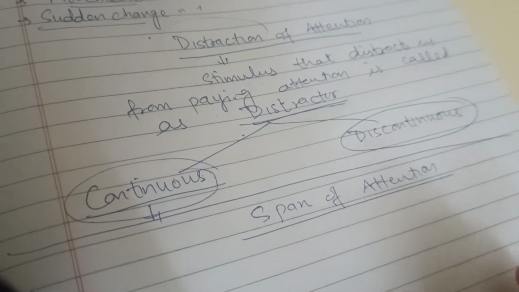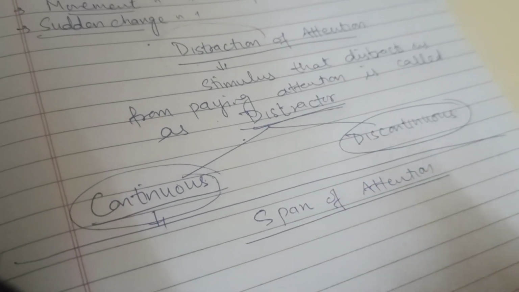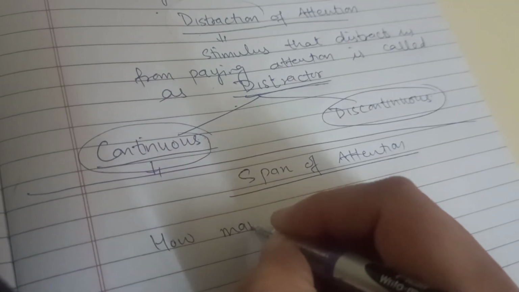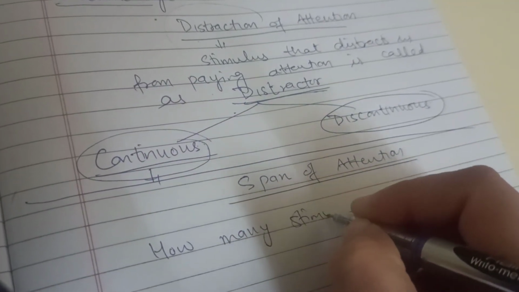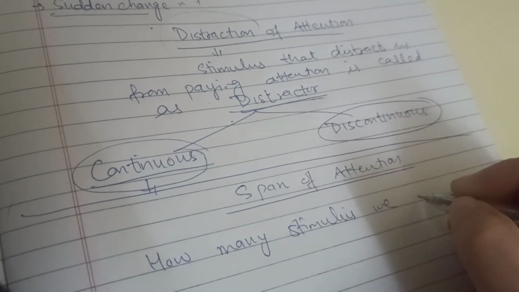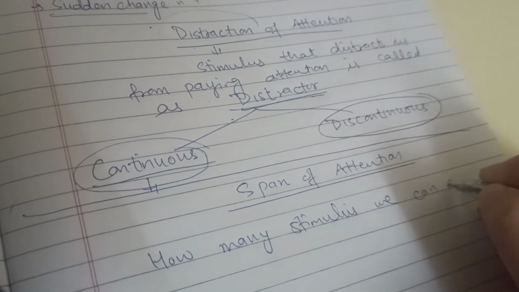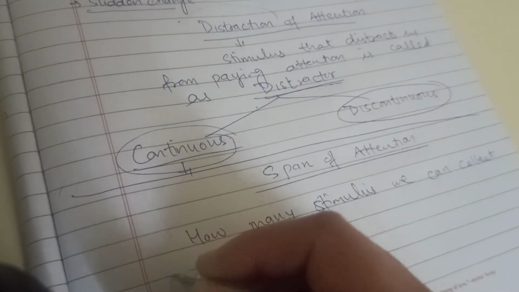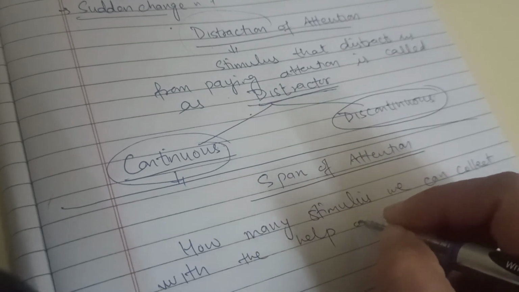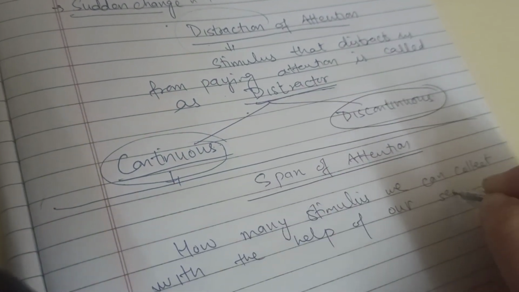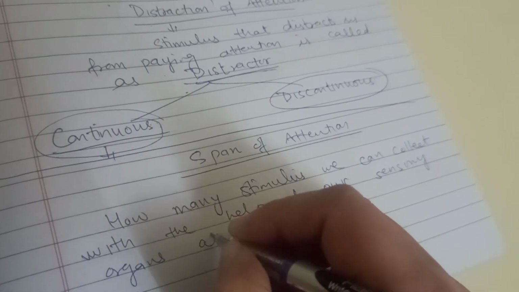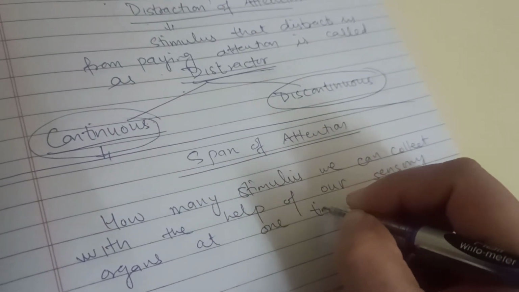Span of attention means how many stimuli we can collect with the help of our sensory organs at one time.